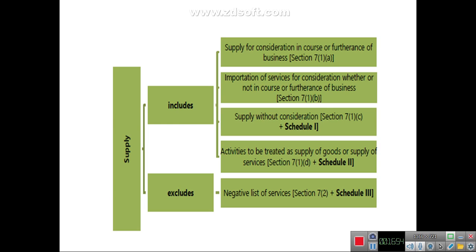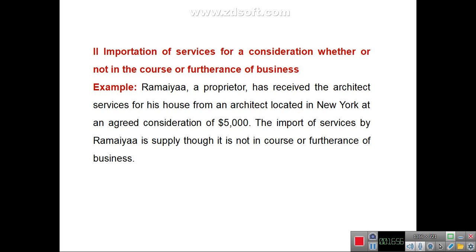Let's discuss them one by one. The first one is importation of services for a consideration, whether or not in the course or furtherance of business. If any service is imported for a consideration, even if it's not in the course of business, it will be a taxable supply.